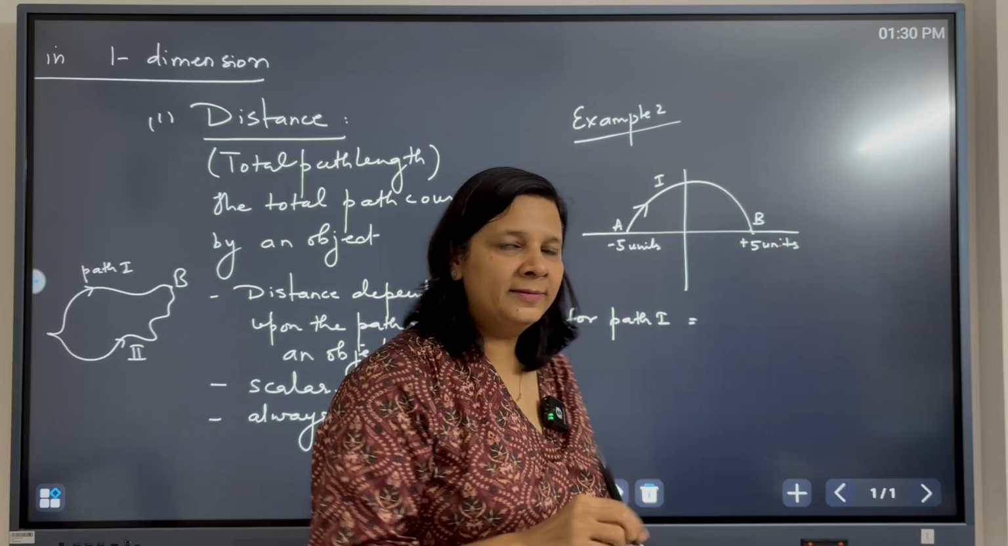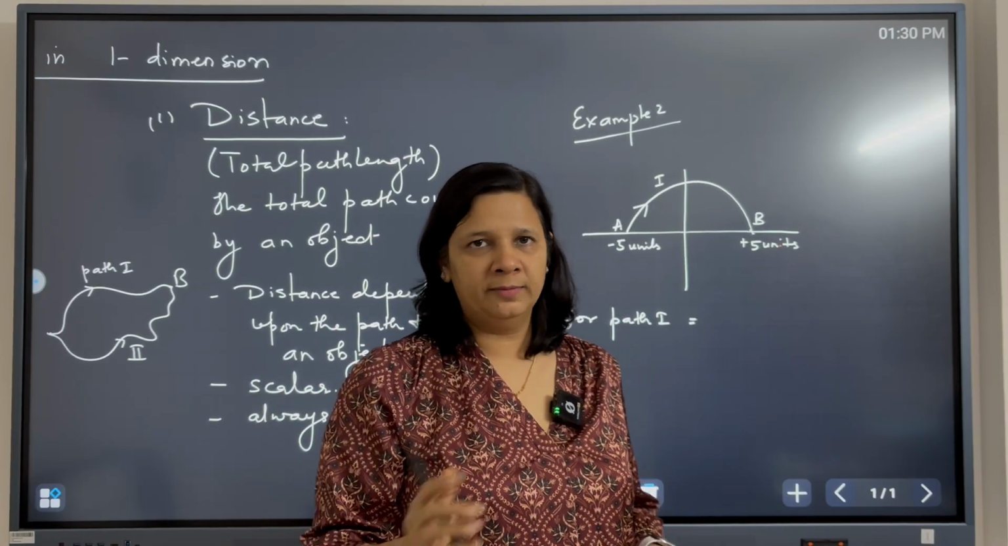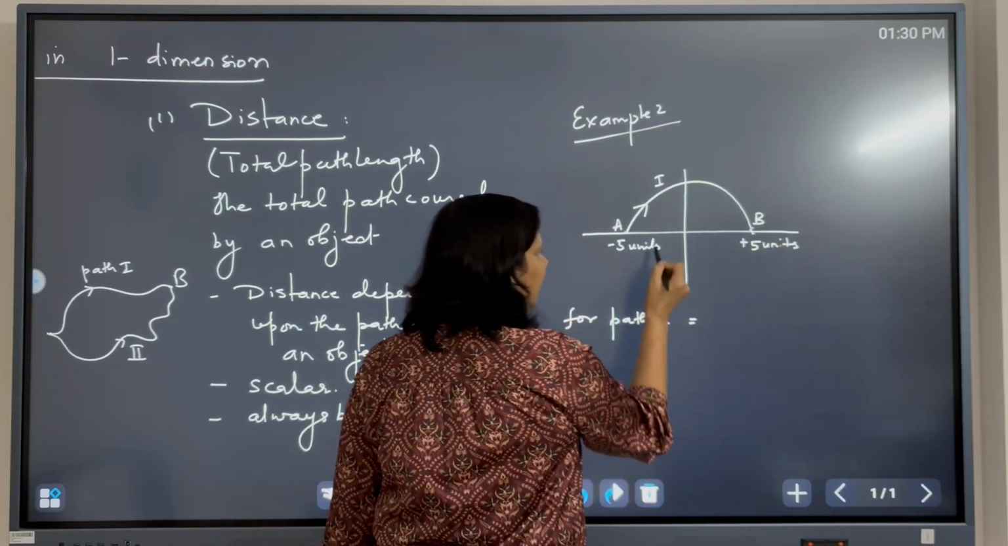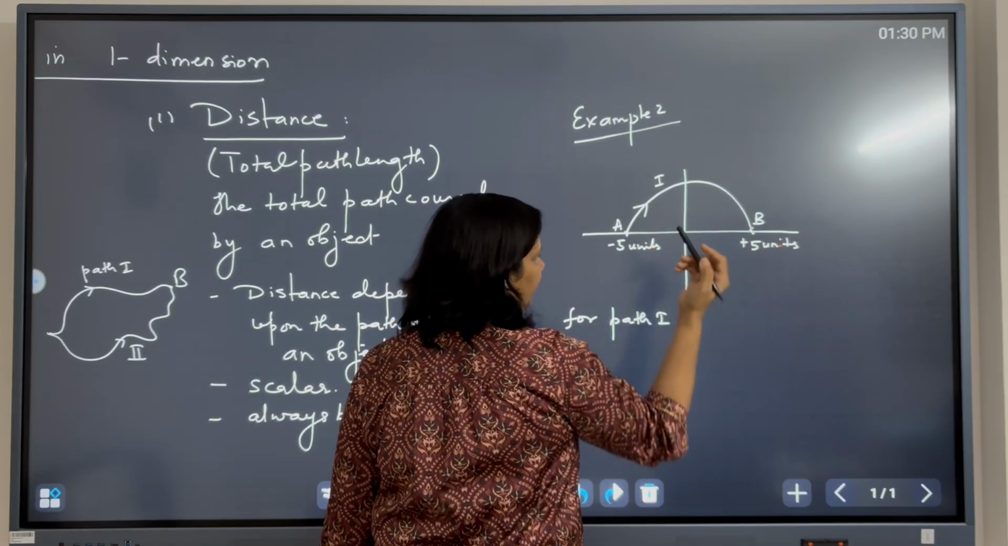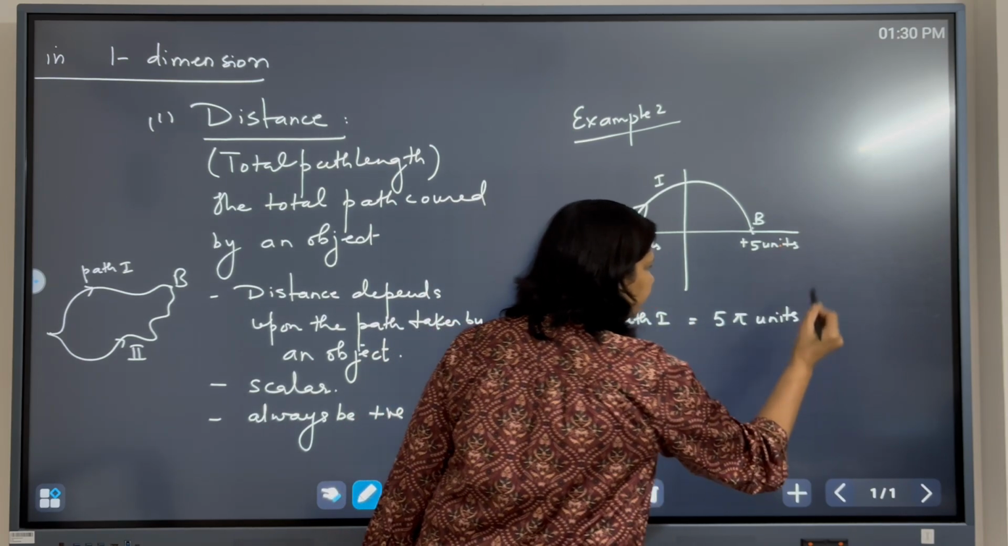We all know that the total circumference of a circle is 2 pi r. So the object here is covering from A to B, pi times r. And what is the radius of this circle? 5 units. So it will be 5 pi units.